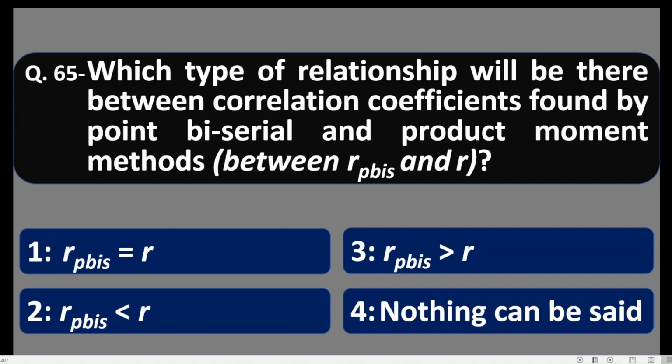Number 4, nothing can be said. Friends, here when the same data is there and correlation coefficient is found by applying two different methods like point biserial and product moment method, then the value of correlation coefficient by both the methods will be the same. So option number 1 is correct. RPB is equal to R.